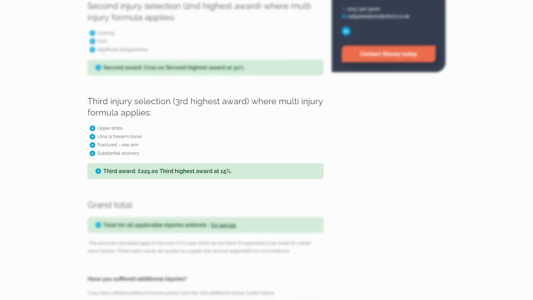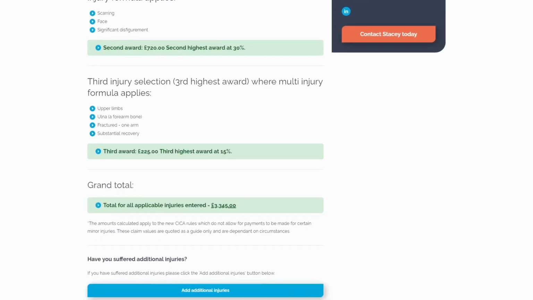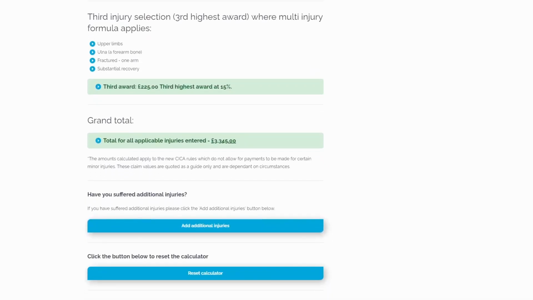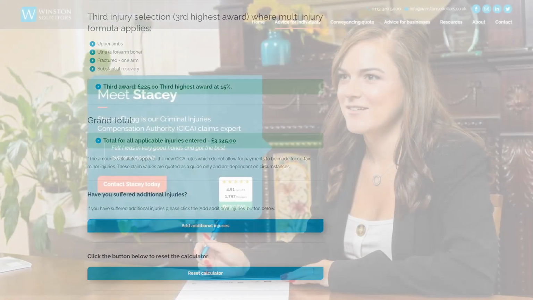The third injury Mark suffered was his fractured forearm. The third award is calculated at 15% of the total award, so £225 is added to Mark's compensation. The Criminal Injuries Compensation Authority will also take into account whether an applicant has unspent criminal convictions. Providing Mark has no previous convictions, has reported his crime and cooperates with the Police and Criminal Injuries Authority, then the award he may be entitled to would be £3,345. If Mark did have a previous conviction, a reduction or rejection may occur.